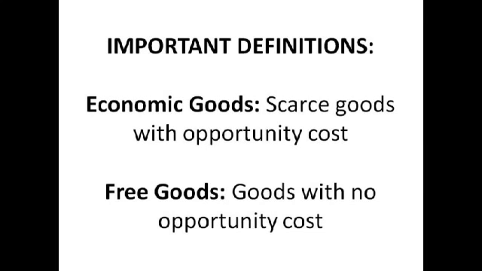A free good is basically the opposite of an economic good, so it's a good that is not scarce and has no opportunity cost. An example of this might be seawater, because it's not scarce, there's so much of it, it's almost an unlimited amount, and you can take seawater and you don't have to give up anything else. It's quite hard to think of things for free goods.